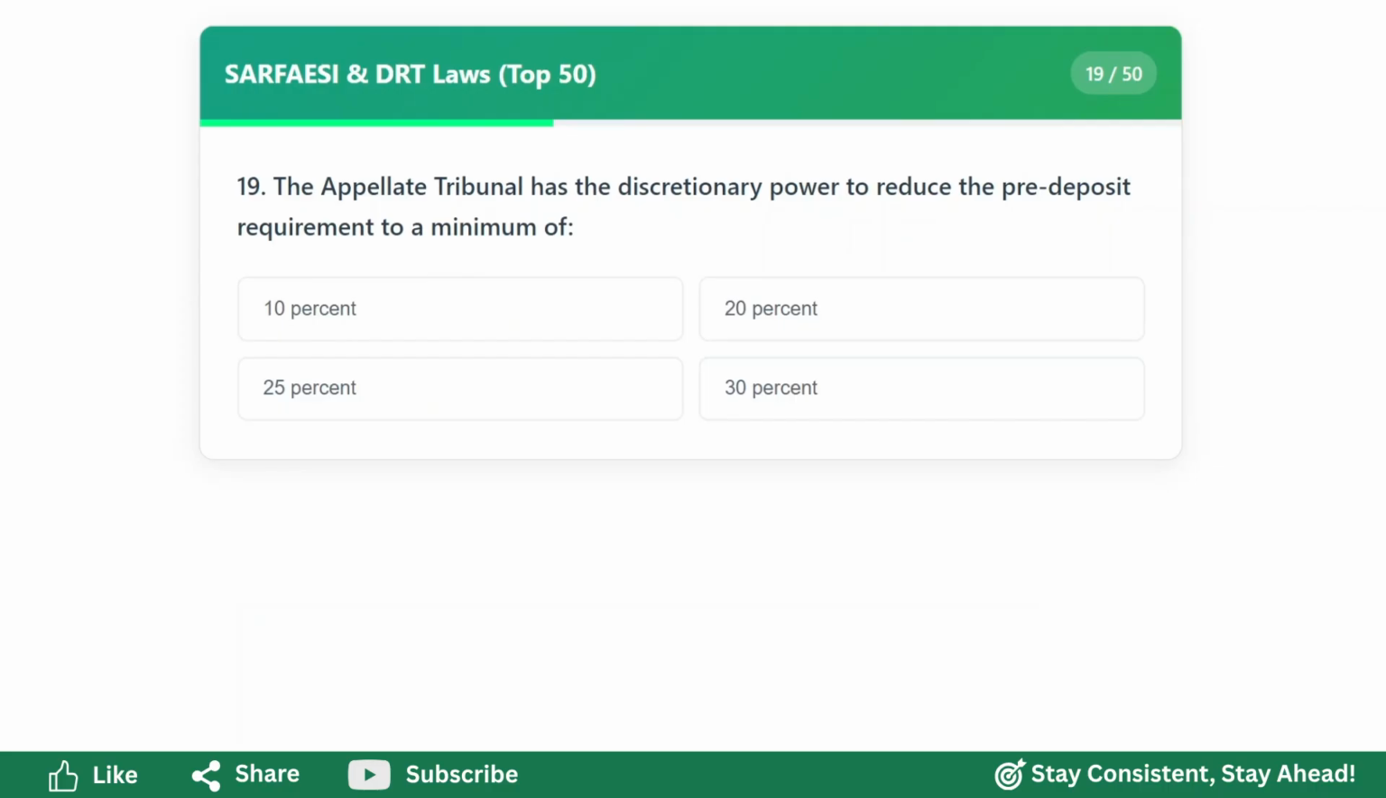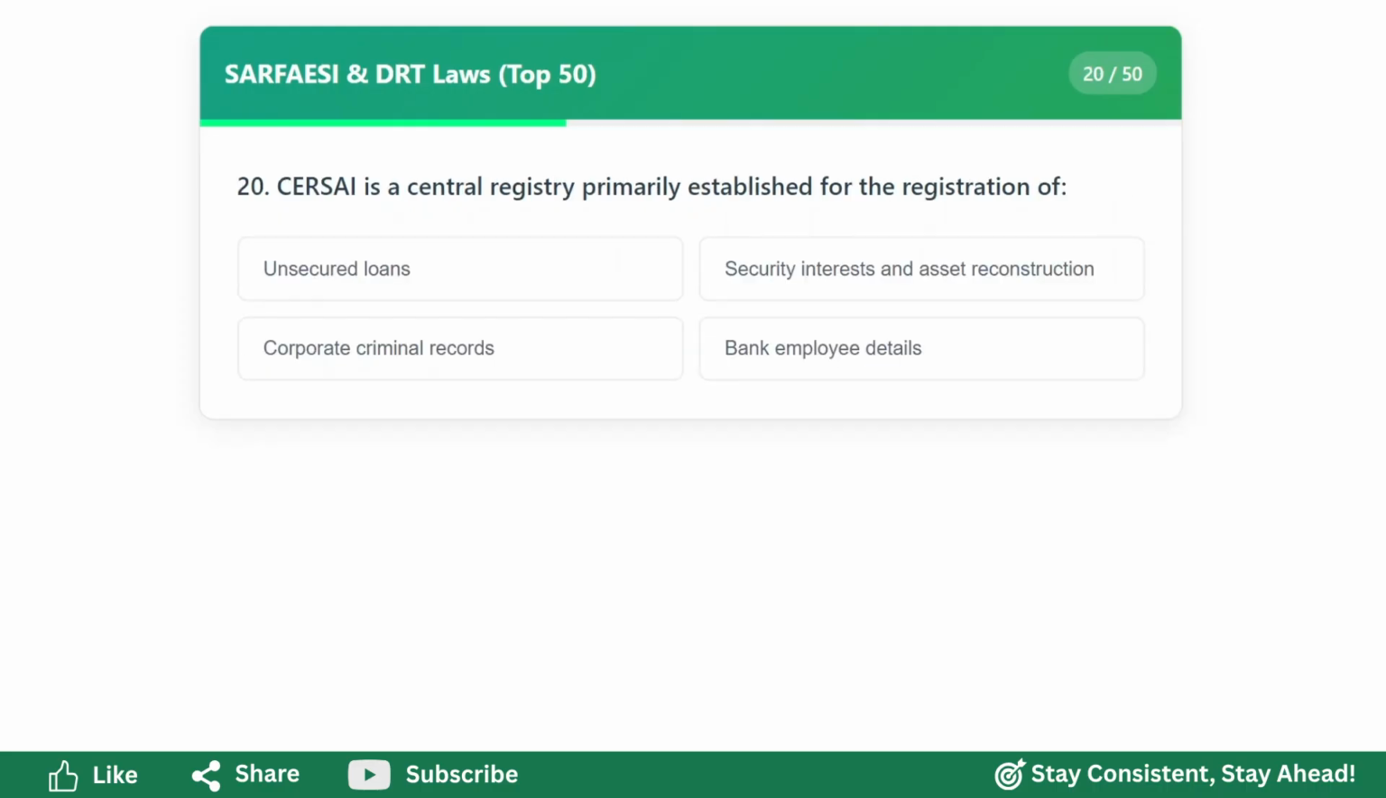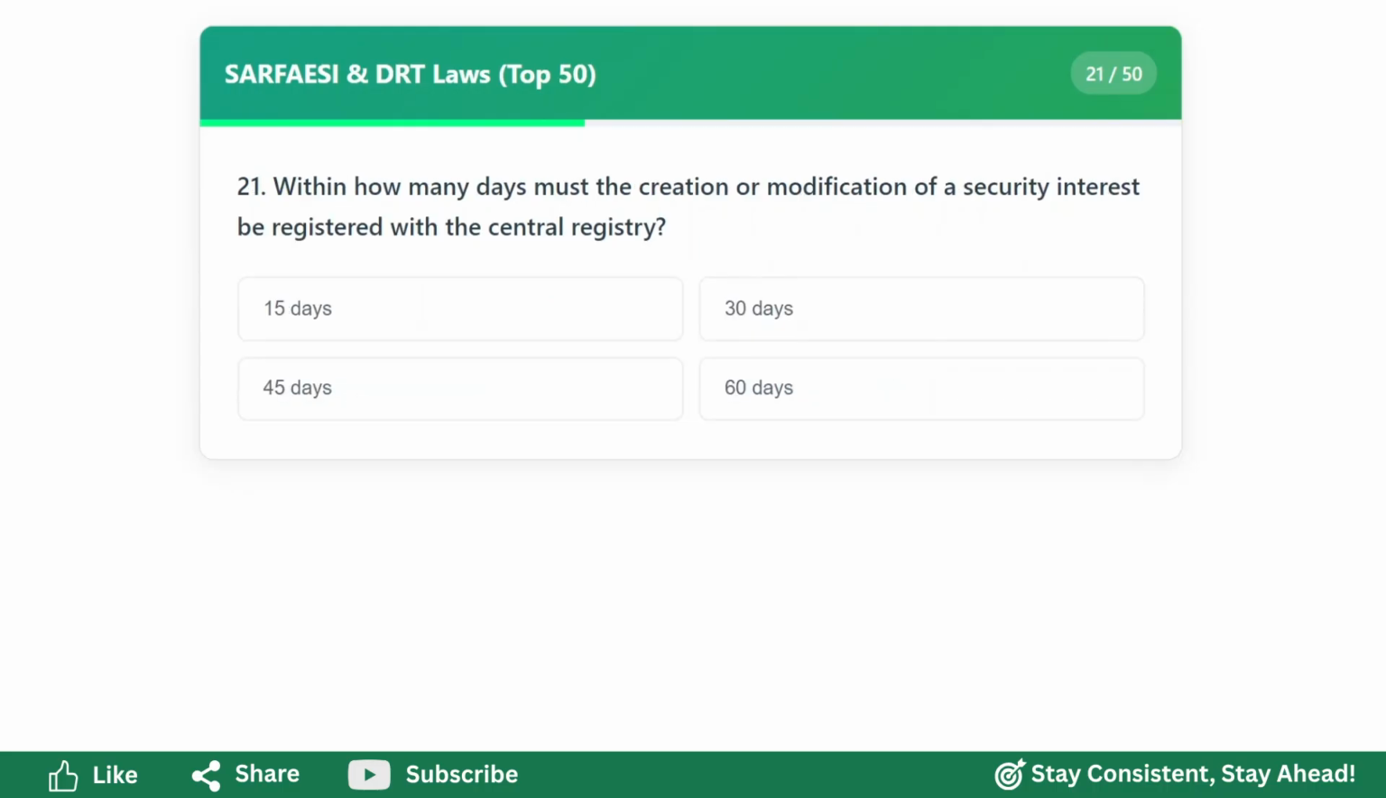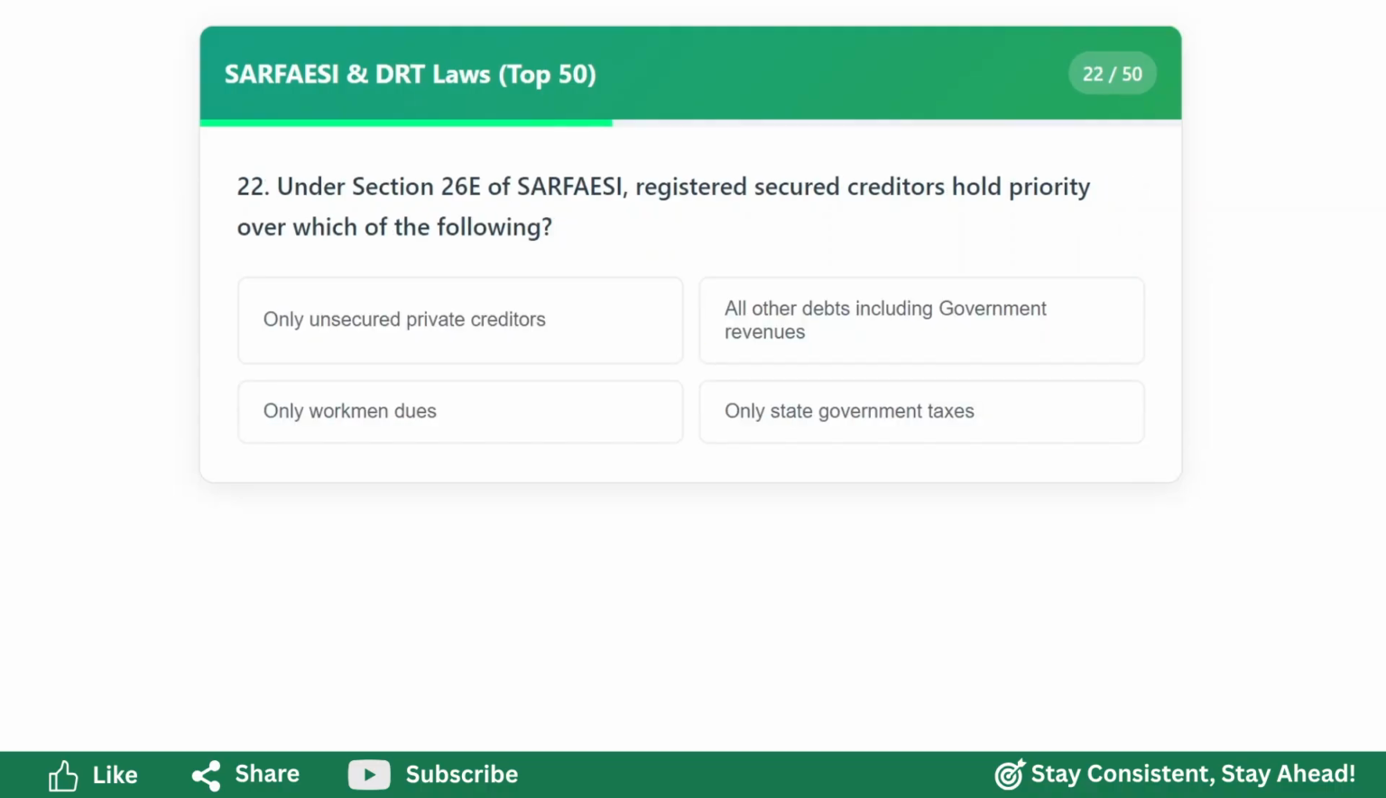The Appellate Tribunal has the discretionary power to reduce the pre-deposit requirement to a minimum of 25%. SARFAESI is a central registry primarily established for the registration of security interests and asset reconstruction. Within how many days must the creation or modification of a security interest be registered within the central registry? 30 days. Under Section 26(e) of SARFAESI, registered secured creditors hold priority over which of the following?